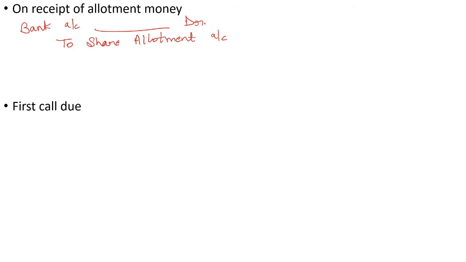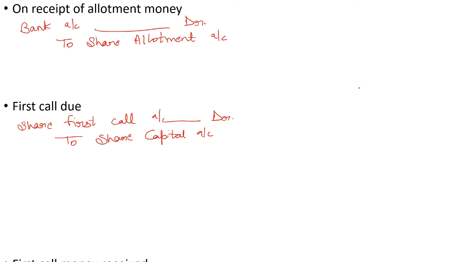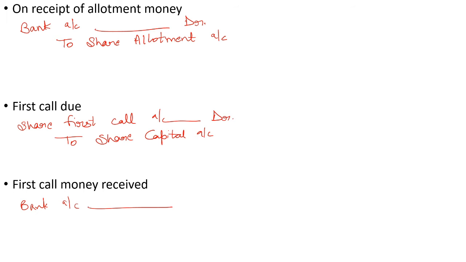Next journal entry is passed when the first call becomes due. Journal entry will be share first call account debited to share capital account. After this entry, next journal entry is regarding receiving the first call money. So because company is receiving money, bank account will be debited to share first call account.